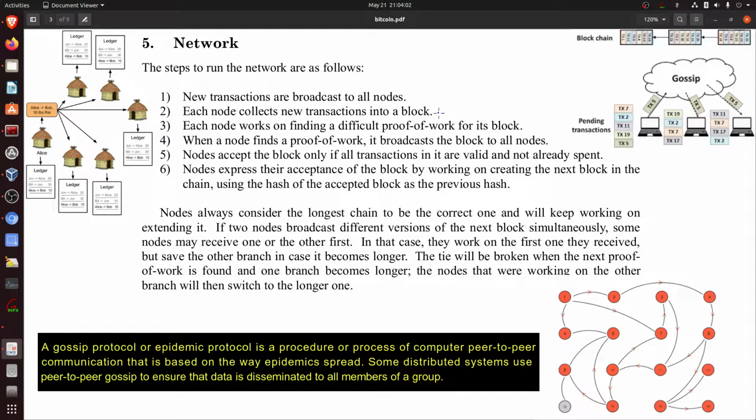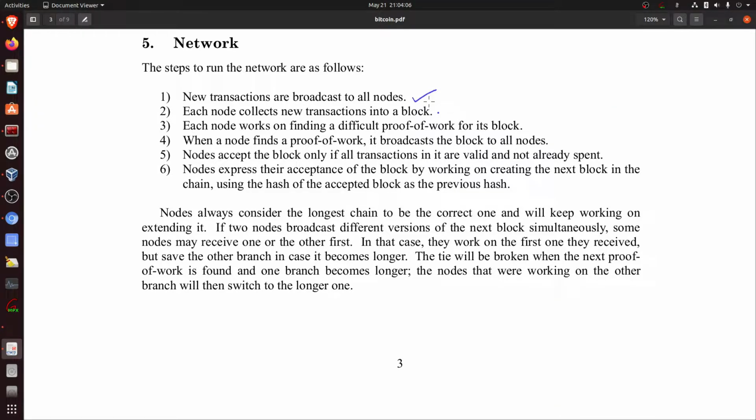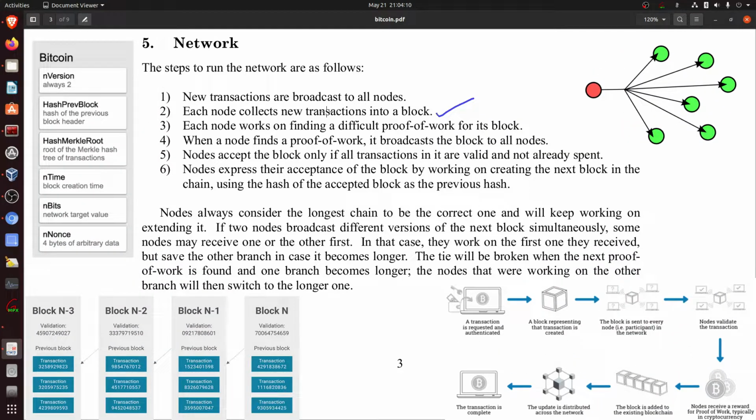So this first point, new transactions are broadcasted to all nodes, is enabled on gossip protocol. More simply, each node collects new transactions into a block. That basically means that each node is syncing with the newest transactions across the network.